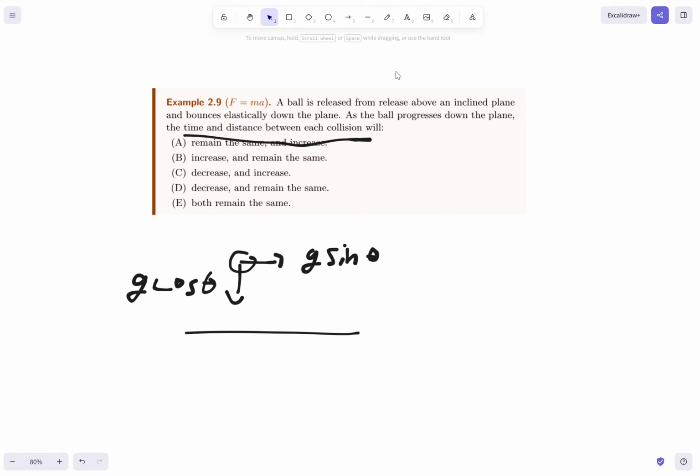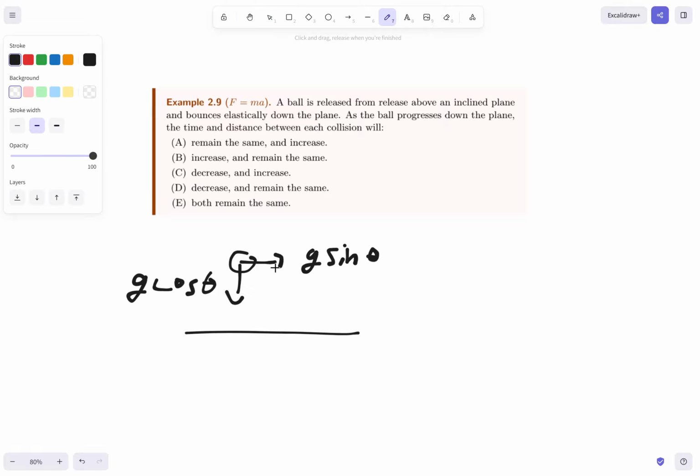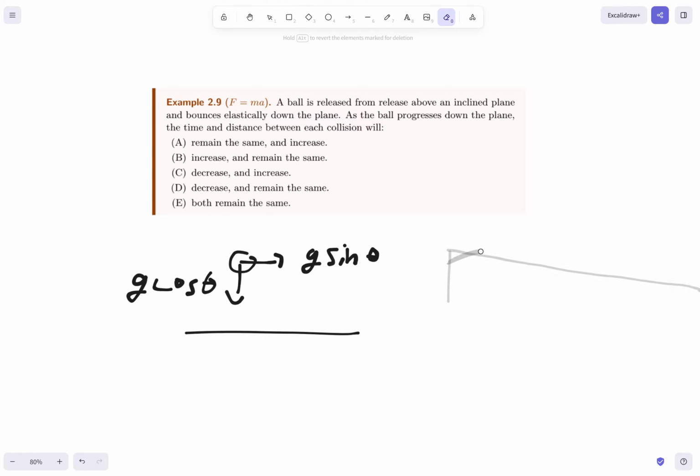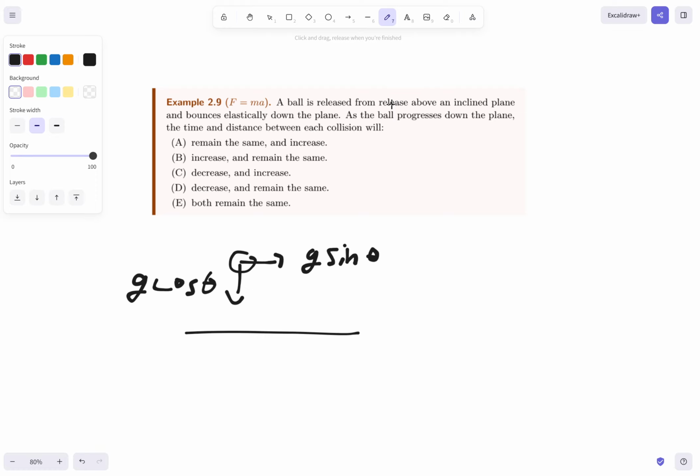So as the ball progresses down the plane, the time and distance between each collision will what? We don't have an inclined plane here, we just have a plane. We could just say that the inclined plane is really, really long, and the ball bounces infinitely at that point. So the time between each collision is the same, right?